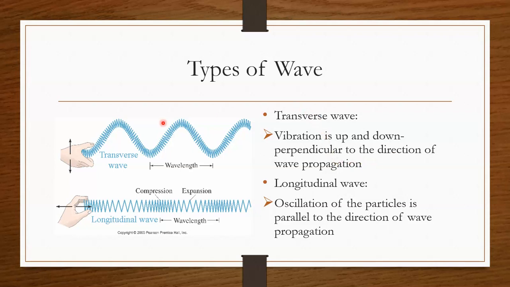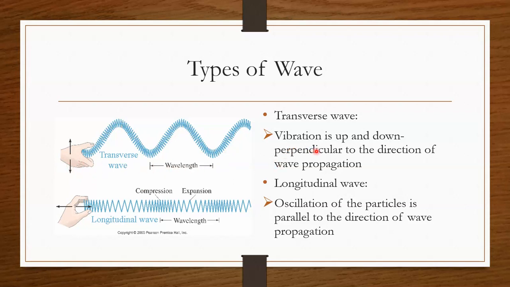So it can be drawn like this. As you can see, the vibration is up and then down, up and then down, and it is perpendicular to the direction of the wave propagation. So let's say this is the direction of the wave, but the direction of the vibration itself is perpendicular to the direction of the wave.